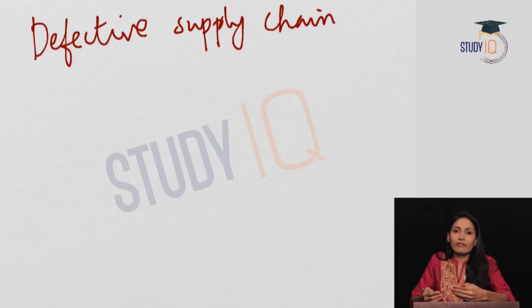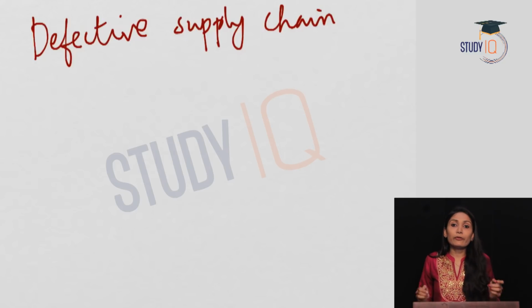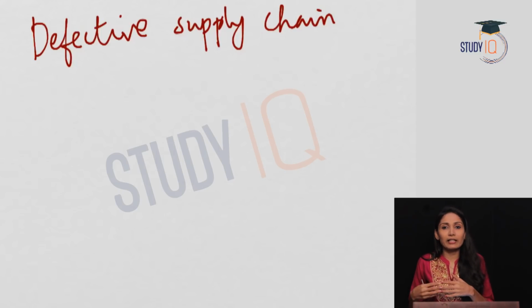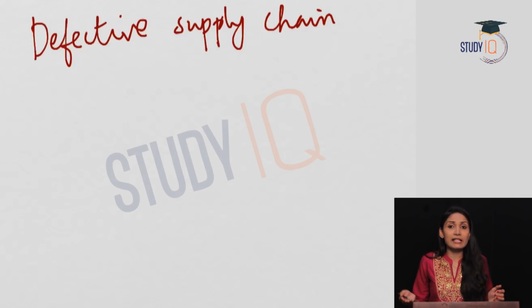But food inflation, we have control over it, but it is a long-term process because the supply chain is defective, because the Indian market is largely informal and the farmers are marginal farmers. So food inflation is one important cause of concern in the Indian economy. Government has already taken so many steps to tackle it, but they are all very long-term measures. In the short term, it's very difficult for the government to control food inflation. So defective supply chain will increase the price of commodities in the market, and this will lead to cost push inflation in the economy.